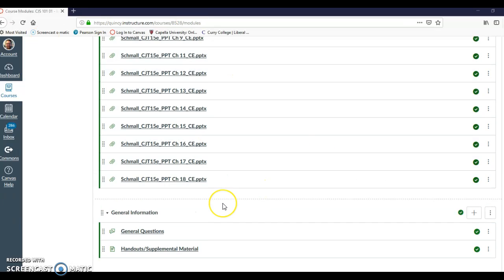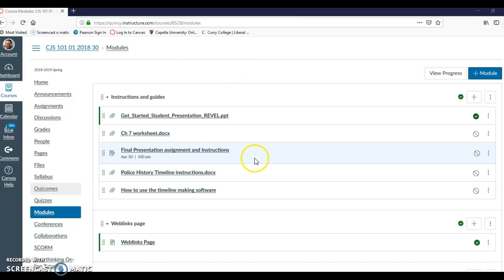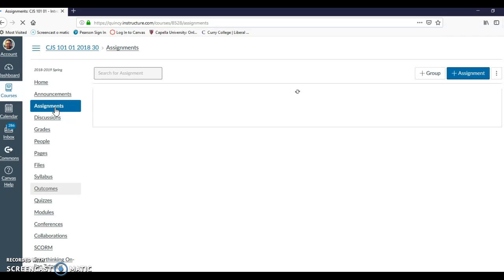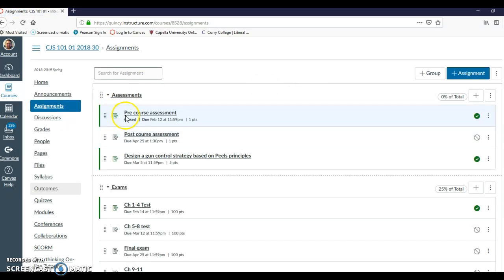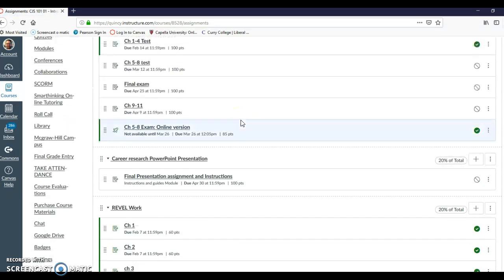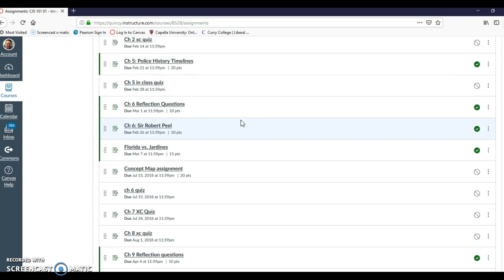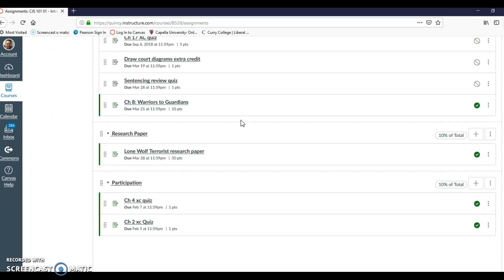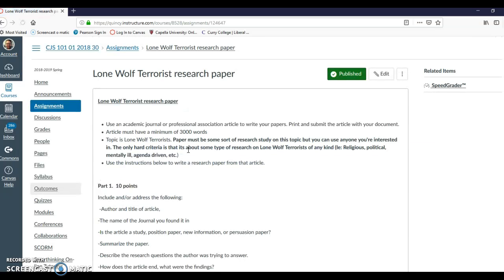So you can see my screen right up in here, and in your assignments tab for the online work week, the second day, Thursday, you have a paper due, and that paper is going to be about lone wolf terrorism. So let's take a look at that paper real quick. So I want you to write a paper about lone wolf terrorism. Now you're asking me, well, what am I supposed to write about? I don't care. As long as it has something to do with lone wolf terrorism, I'm cool with it.